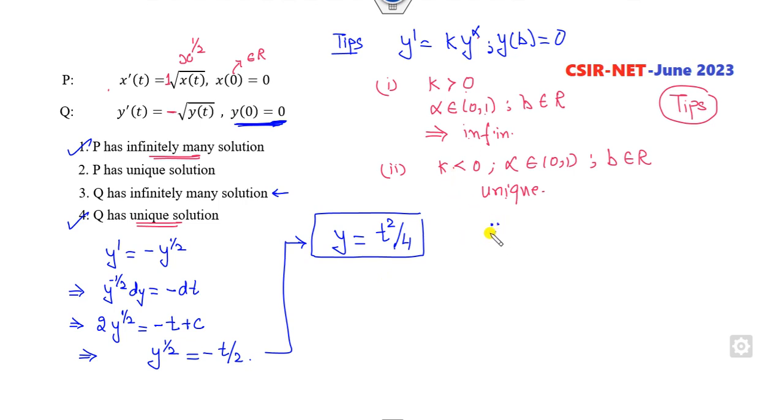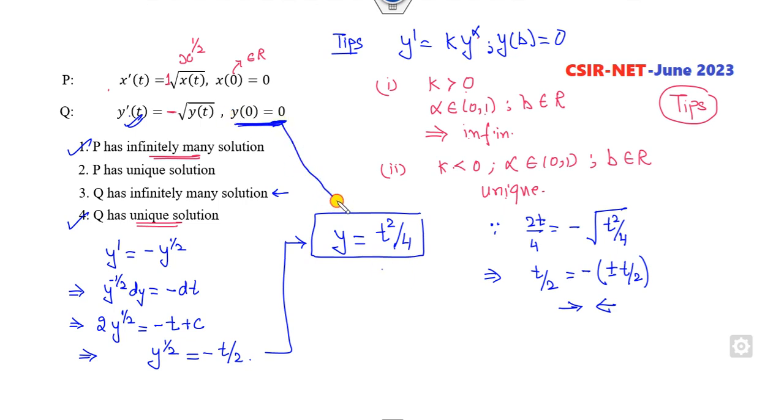Now look at that. Firstly, we will check whether this is a solution or not. We will satisfy it here. What is y dash? 2t by 4, which is minus t square by 4. Fine. Now you can see t by 2. What is that? It's plus minus, root of plus minus of this. So clearly it is not satisfied. When it is negative, it's satisfied, but when it is positive, it is not satisfied. So although this solution satisfies the initial condition, it does not satisfy this condition. It means this solution is not possible. Hence, there is only a unique solution as per my observation.